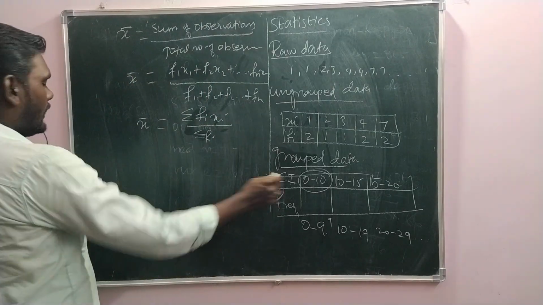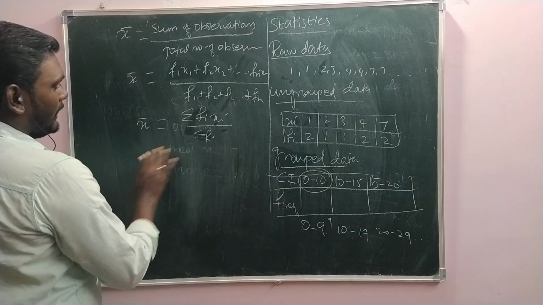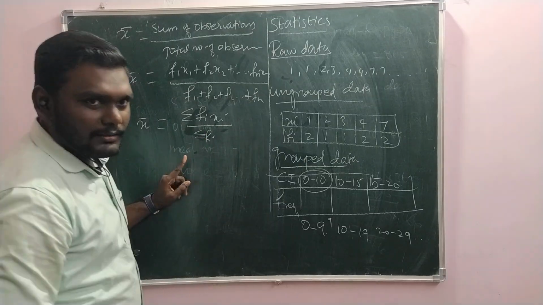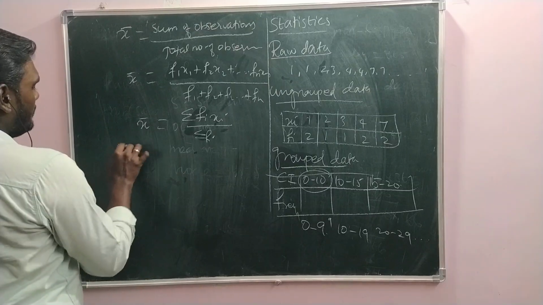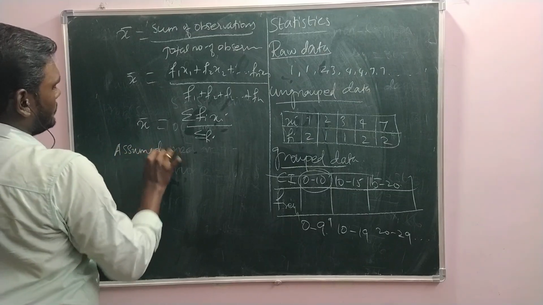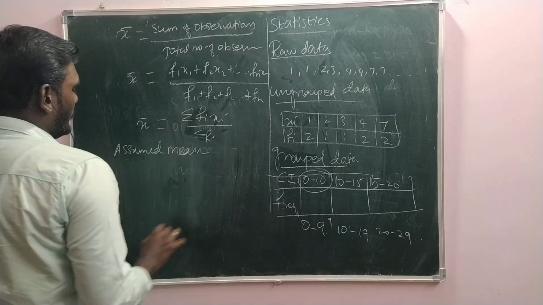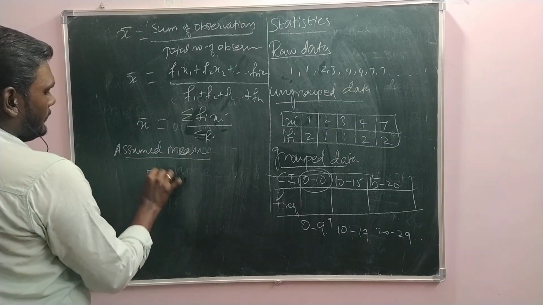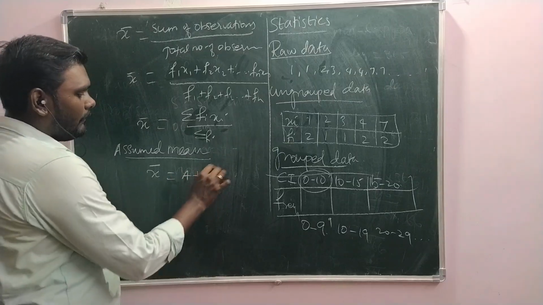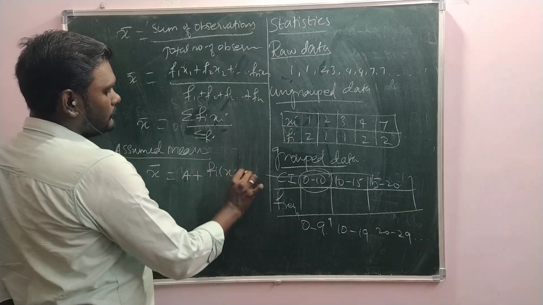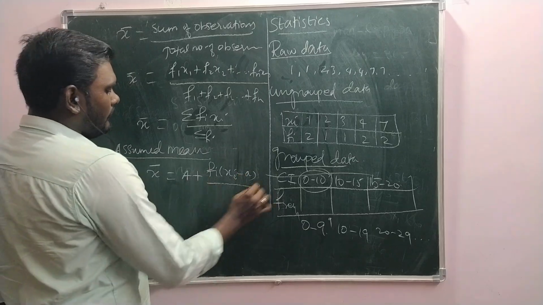Alright. And then for this grouped data, we have a formula. The same formula we can apply, or else there are 2 other methods. The first method is the assumed mean method. Assumed mean method means we will assume a particular value a as the mean and we find xi minus a for that.